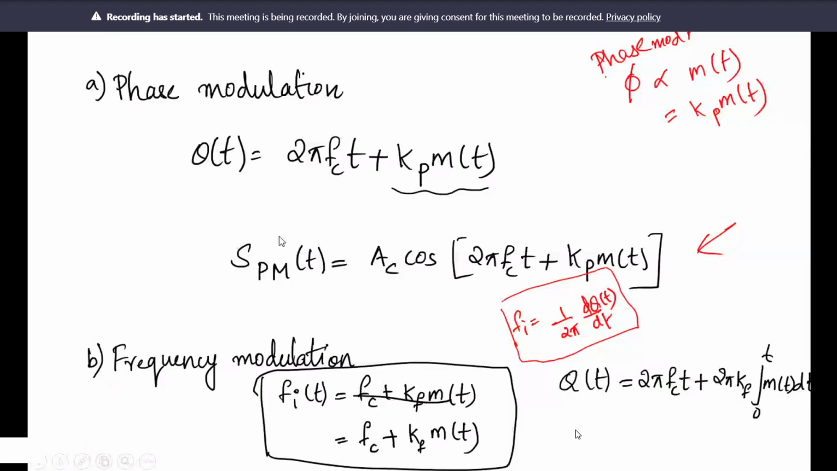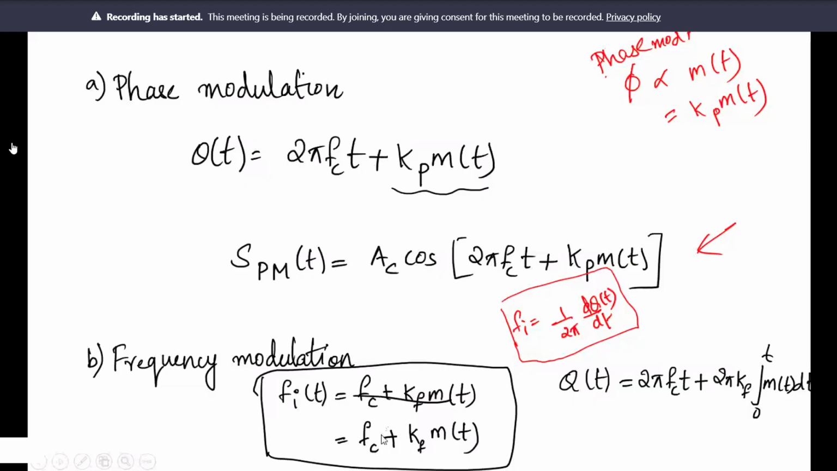So for phase modulation, theta t is 2 pi fct plus kp into m of t. SPM of t will be equal to Ac cos of 2 pi fct plus kp into m of t. So this will be the expression for phase modulation, as the phase is proportional to the message signal. And for frequency modulation, the condition is that the instantaneous frequency is fc plus kf into m of t.